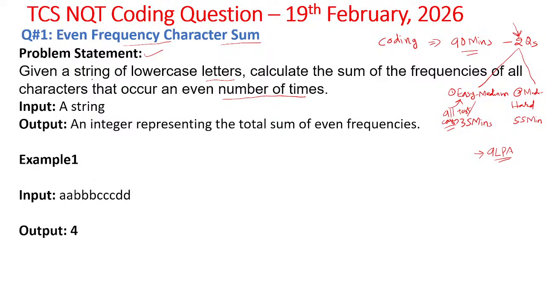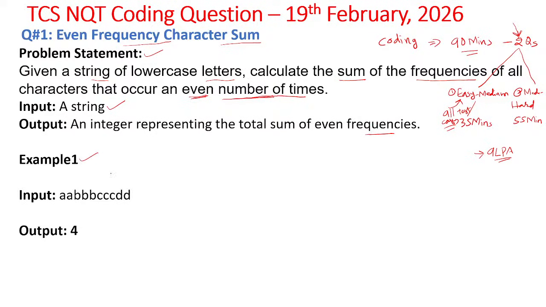That means we calculate the frequencies of characters which occur an even number of times in the given string, and we need to calculate their sum. The input is a string and the output is an integer representing the total sum of even frequencies.